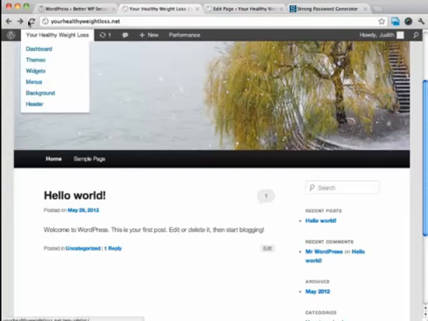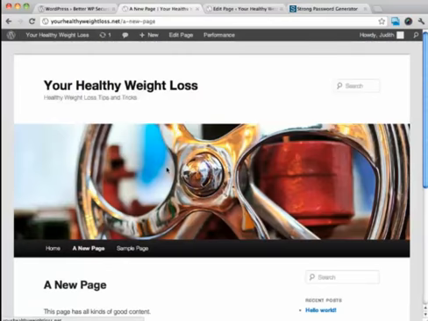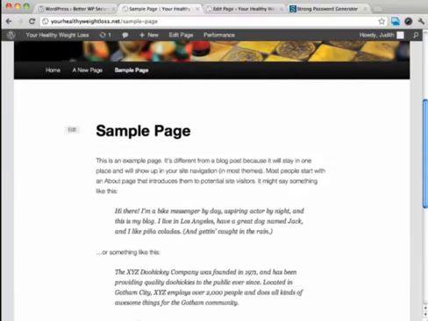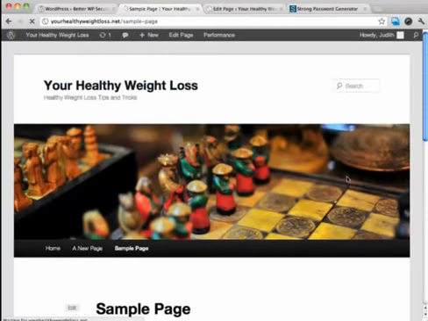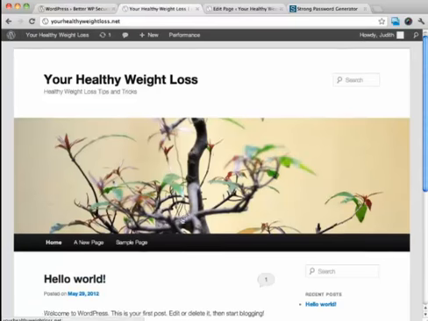When we refresh this page, you can see that this new page has shown up on the menu right here. And over here there's a sidebar, so we have all kinds of widget areas and whatnot. You can see this sample page that was defaulted wasn't using the sidebar, but the new page that I created is using the sidebar. In a video later on, I'm going to show you how we can clean all this up over on the side. But as you can see, a page is going to show up on this menu right here.